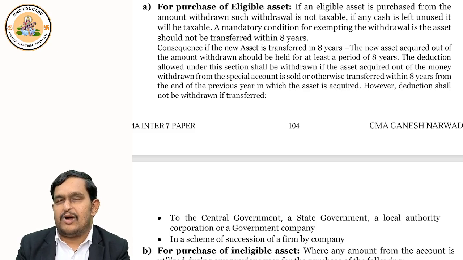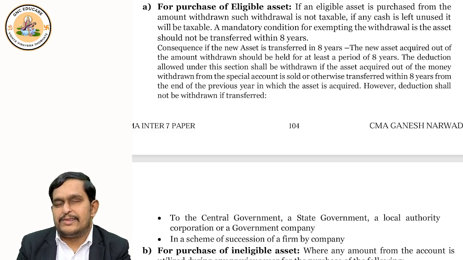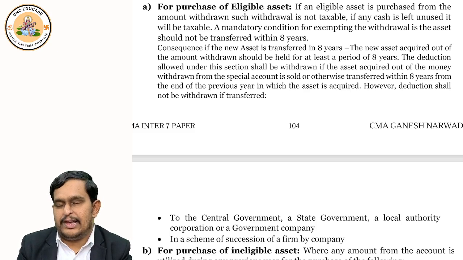Because it is the agriculture part, there is some ratio which we discussed in the agriculture chapter. You remember for tea, the agricultural portion is 60% and the business portion is 40%. So if this cash is unutilized, only 40%, that is the business portion, becomes taxable. Now let me continue with the story.